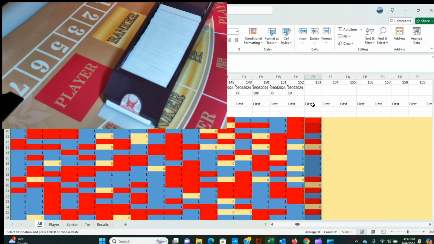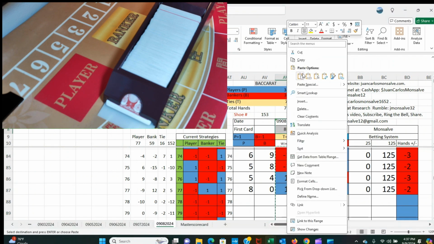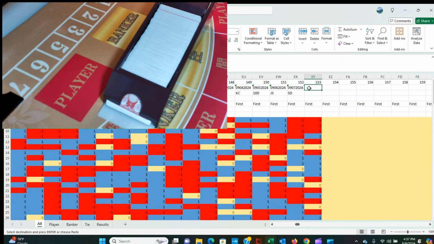I have three different sections. I label them on the top and on the bottom, just to make sure that if I'm at the bottom of the screen, I don't make the mistake of placing the information in the wrong section, because the formulas are in every place. So then I come back to the shoe from yesterday, and I copy the date and the first card. The first card yesterday was an 8 of hearts. So I entered that information, the number 8, and the H for hearts. And then I come back here and I put that information here.